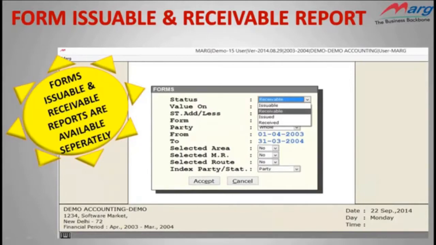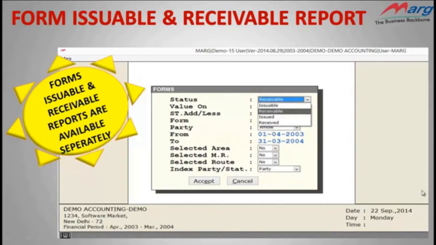Let's discuss the next report, that is form issuable and receivable report. Through this report, you can view forms issuable and receivable, and also you can receive and issue forms through this report. Forms refers to the forms which we have to receive or issue against sales, like C form, H form, E1 form, etc. As you can view on the screen, here you can check the status of the forms, whether forms are receivable, issuable, or already issued or received.